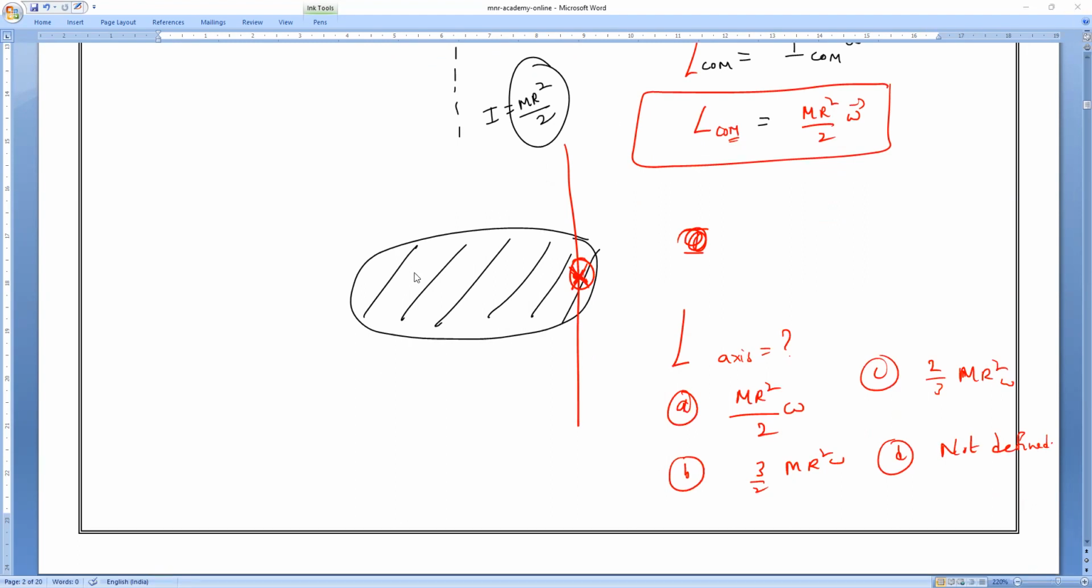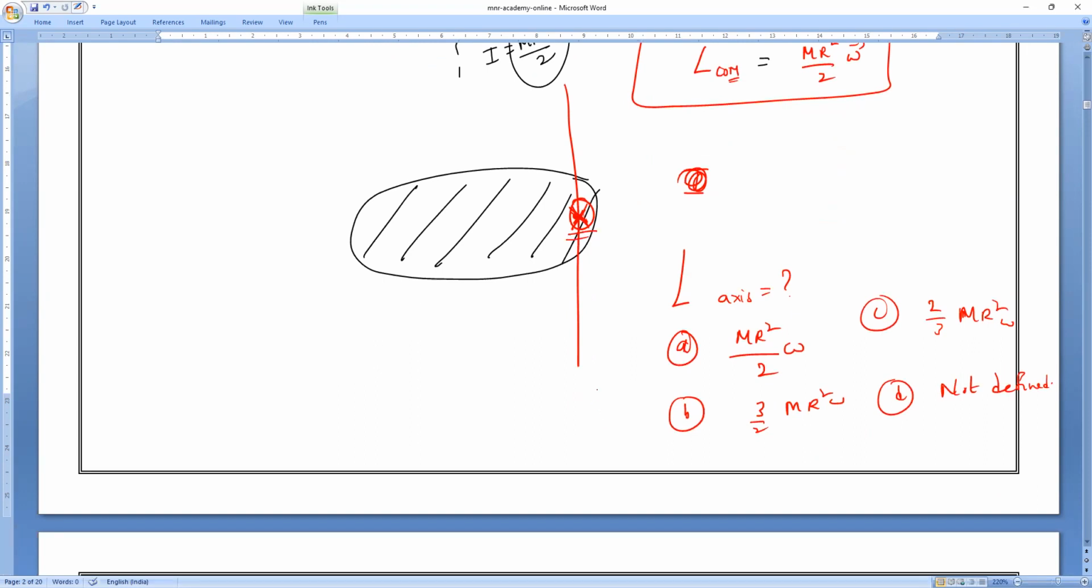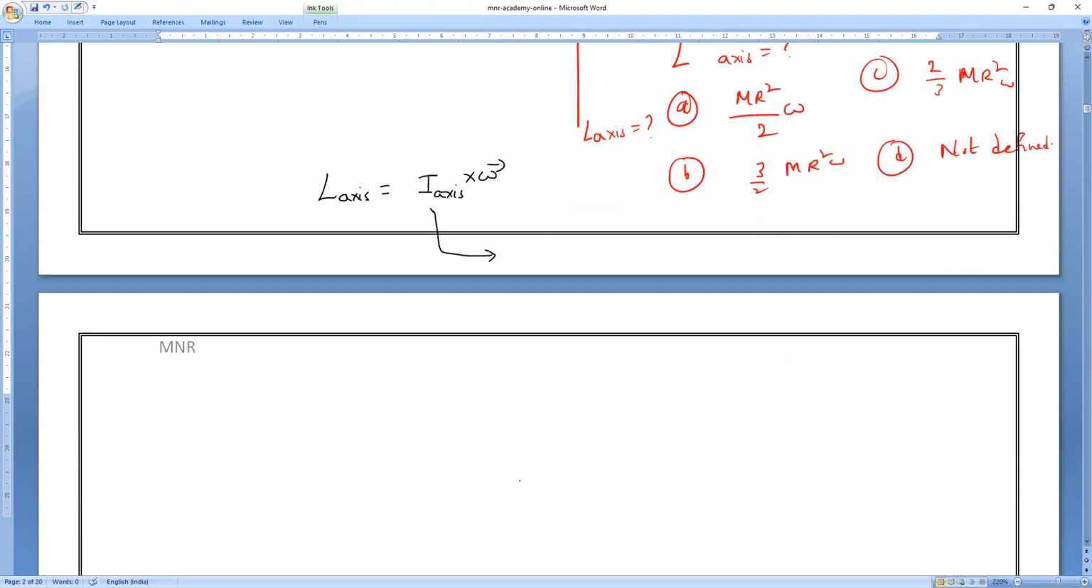We all know the formula. They are asking about this axis, the angular momentum about this axis. So about this axis, angular momentum is equal to moment of inertia into omega. Am I right, everyone? Please respond. So about this axis, what is the moment of inertia? That is very important. We already did it. What is that, everyone? If it is a disk, m r square by, people know.